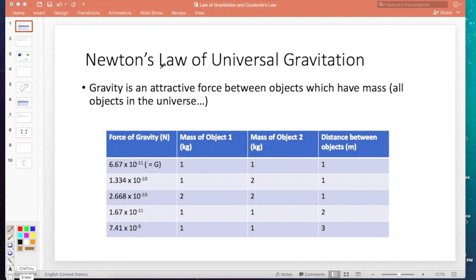Remember, law one says that an object at rest wants to stay at rest, an object in motion wants to stay in motion. An object will not change its motion, it will not accelerate, unless there is an outside force acting on that object. Law two, if you remember, we can explain with an equation. The sum of all the forces acting on the object is equal to the mass of the object times the object's acceleration. And so the net force on an object is directly proportional to the resulting acceleration. The resulting acceleration is inversely proportional to the mass of the object. That's Newton's second law. And then hopefully you guys remember the third law.